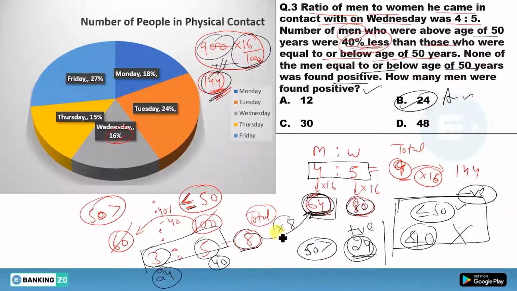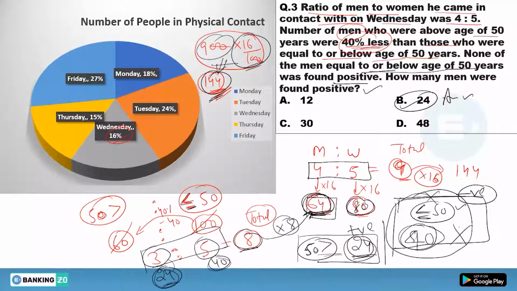Now 1 unit will be equal to 8, or you can say 64 is 8 times of 8. Okay. So this 5 will also be 8 times, you will get 40. This 3 will also be 8 times, you will get 24. Done. Now there are 24 men whose age is more than 50 years, and there are 40 men whose age is below 50 years or equal to 50 years. So clearly he has said none of the men equal to or below 50 years was found positive. Means these all are negative for COVID-19. Below 50 or equal to 50, these all are negative for COVID-19.